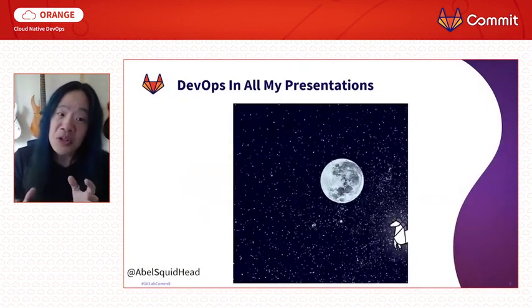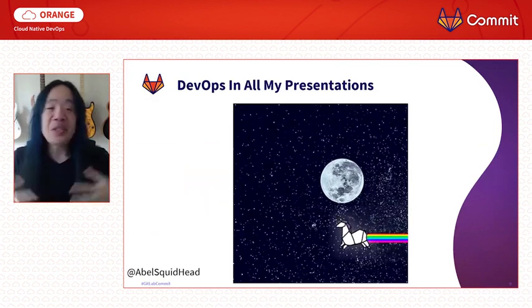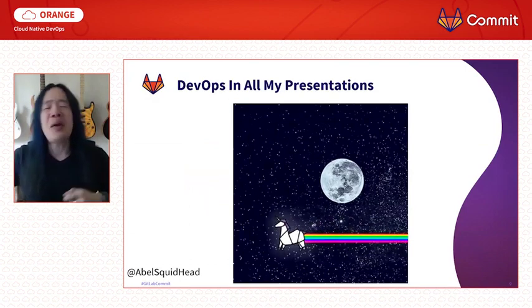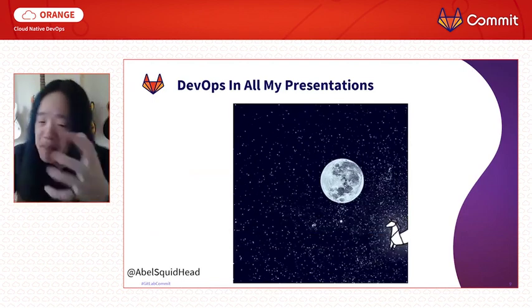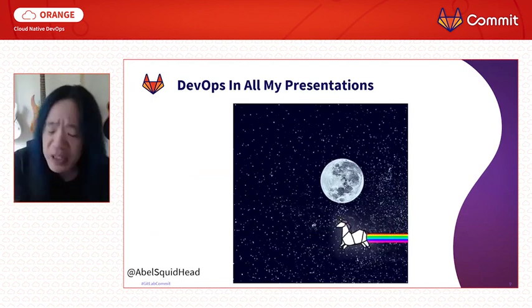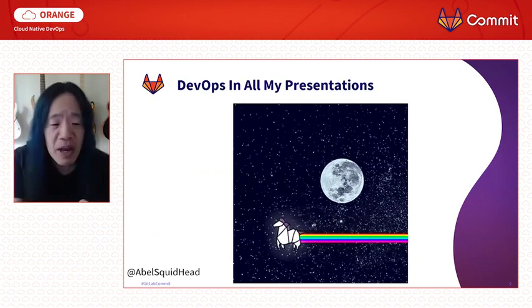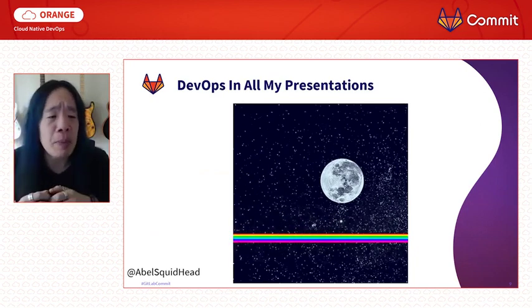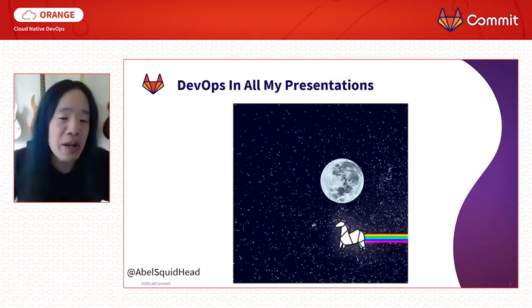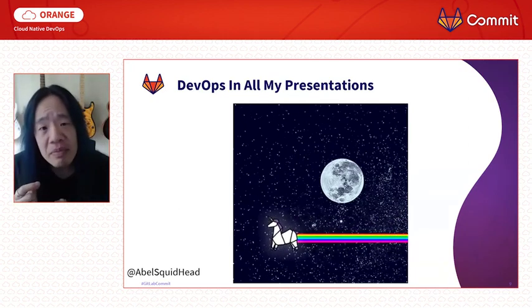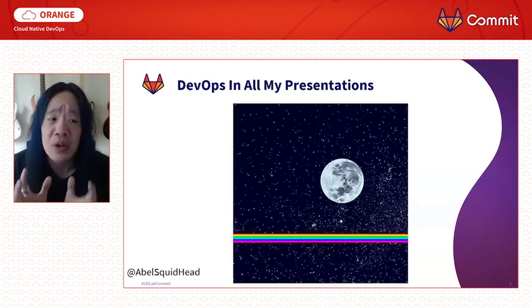Now, usually about this time, this is where I do my demo, right? And I do a beautiful demo that's flashy. I make some changes, and immediately those changes, code gets built, tests are run, it gets shipped all the way out into production, and bam, the change happens, right? It's a website, and it's beautiful. It's unicorns and rainbows. However, that's not really what the real world is like, right?